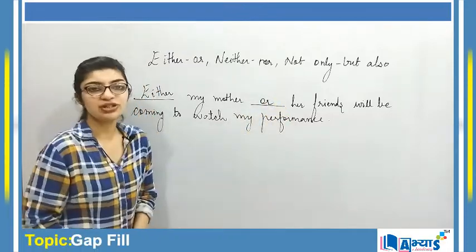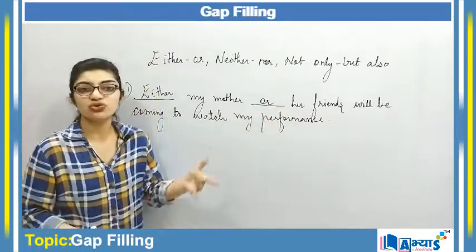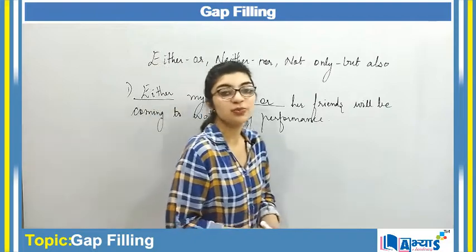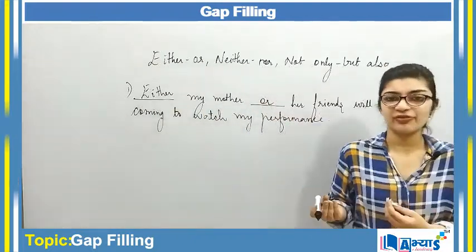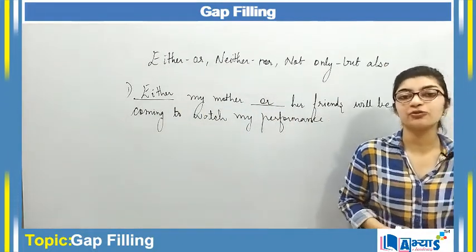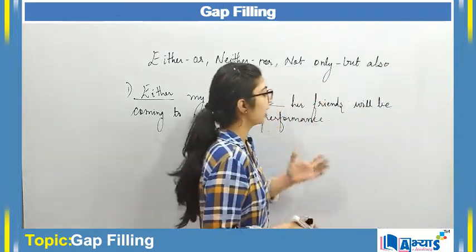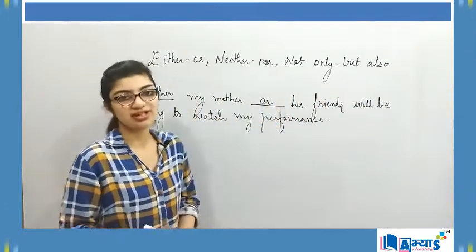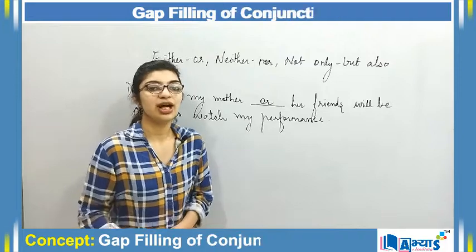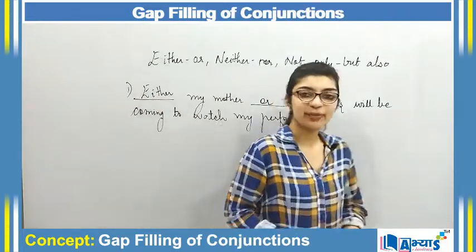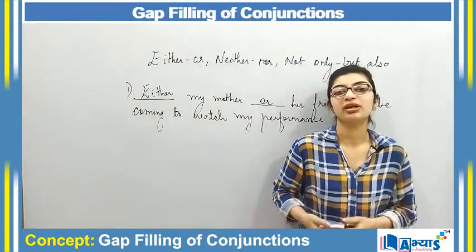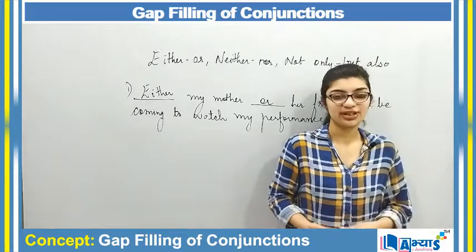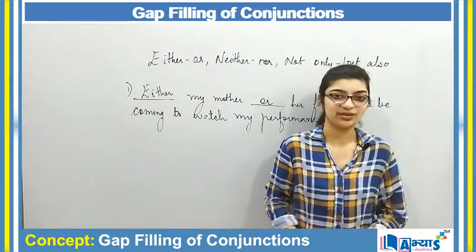So make sure that you notice one thing, that whenever there are two gaps and you know that the gap has to be filled with conjunction, then definitely there are chances that we make use of correlative conjunctions over here, and this is one of the examples of correlative conjunction. So now we will be understanding yet another type of conjunction that can be used for filling the gaps. So let's have a glance at that as well.